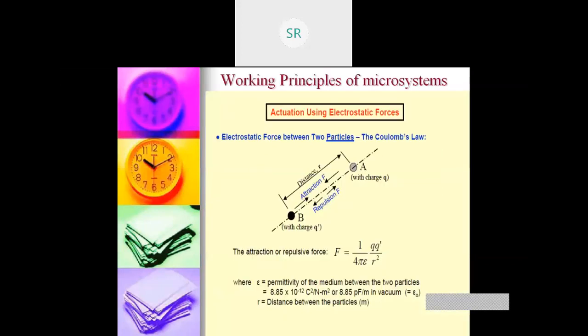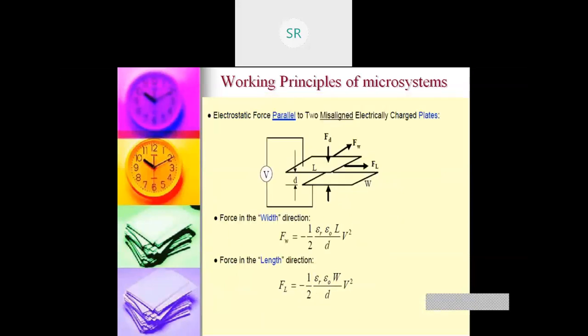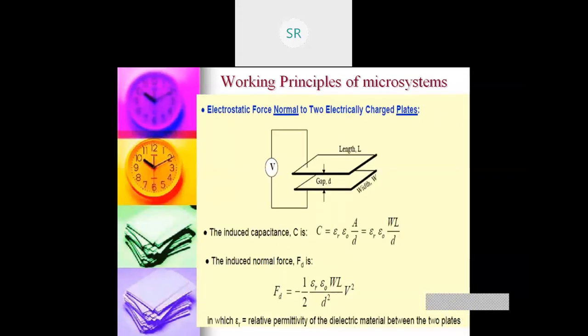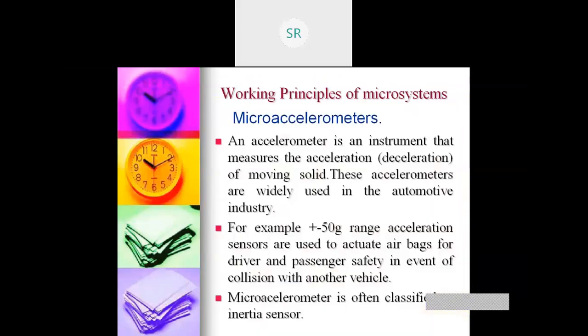Next, we have seen the actuation with the help of electrostatic force and electromagnetic force. We have seen the concept of electrostatic force and electromagnetic force also. Next, we have seen the concept of micro accelerometer. So this is very important. We have seen the design of this also, the micro accelerometer. The micro accelerometer is an instrument that measures the acceleration or deceleration of the moving solid.